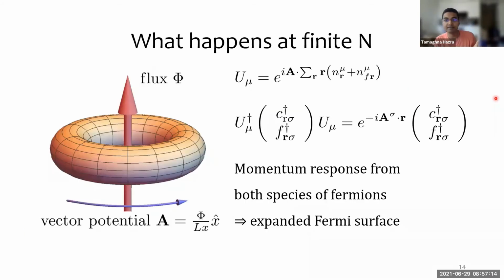Now, if you extend this picture of spin fractionalization from large n to arbitrary n, what that buys you is a simple intuitive understanding of this bizarre momentum response. The local moments fractionalize into spinons. The unitary transformation imparts equal momentum to both species of fermions, which is why you have an expanded Fermi surface. Having explicitly seen how this works in the large n and mean field theory allows us to understand how the spin flux, which couples to the localized spins, can impart additional momentum to the system.